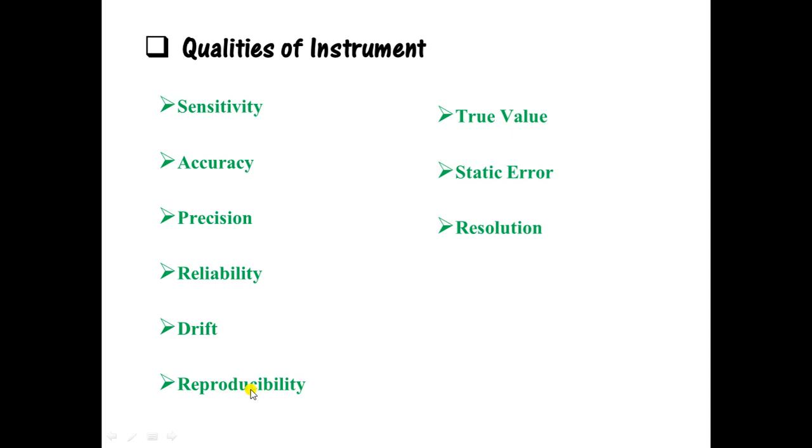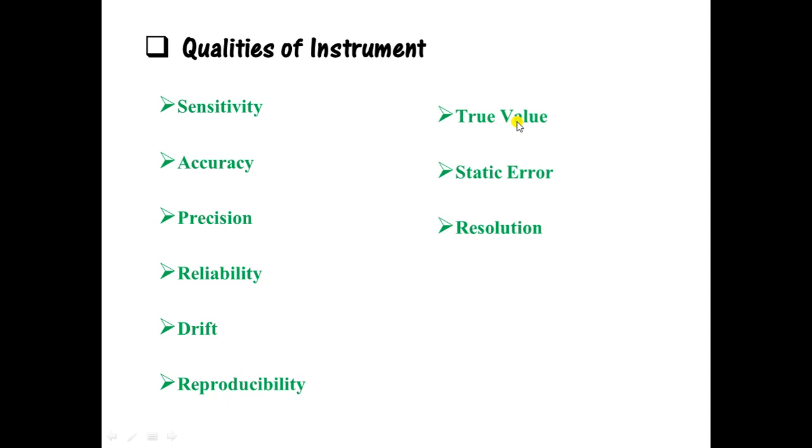Reproducibility. Reproducibility means that if there is no drift in the instrument, it has good reproducibility. True value. Now what is true value? True value is the measurement of a parameter which does not have any error. It is the ideal measurement, which in practical cases is not possible. But still that kind of measurement is called the true value.